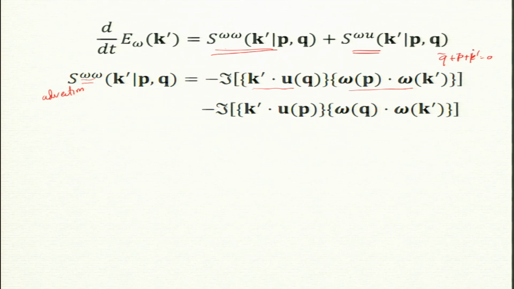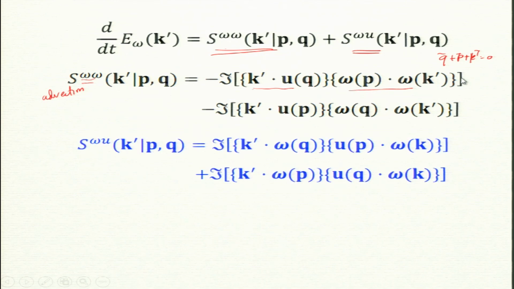Vectors, okay, all vectors. Now, what about omega u? It just follows from the sum. So, the sum has the u replaced by omega and the product is u with omega. So, u_p omega_k prime, I missed a prime here, k prime u_q omega_k prime. Okay. This is for a single triad, but kinetic energy has only one term, the first term, and these are all u's, everything was u.